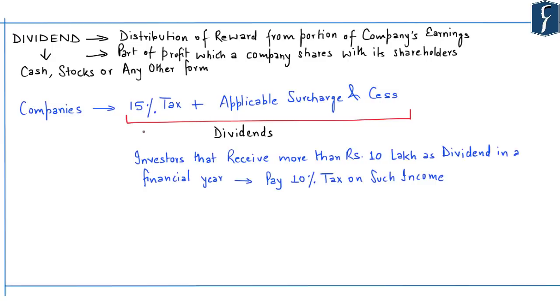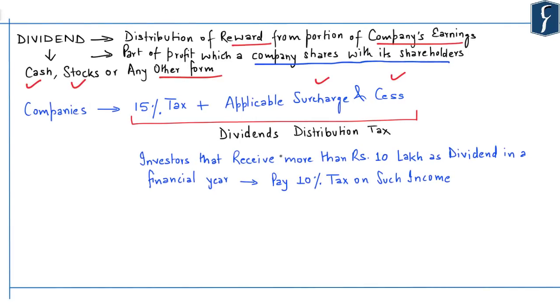Now with respect to no more double taxation on dividends, first of all let us understand what a dividend is. Dividend is a part of a profit which a company shares with its shareholders. So a company distributes these dividends as a reward from a portion of its earnings. And these dividends can be in the form of cash, stocks or any other form.